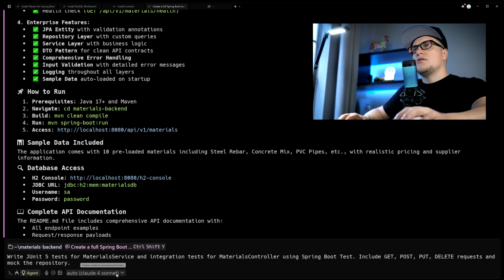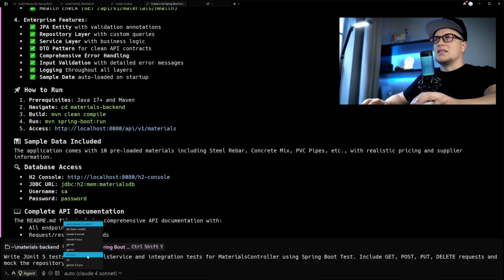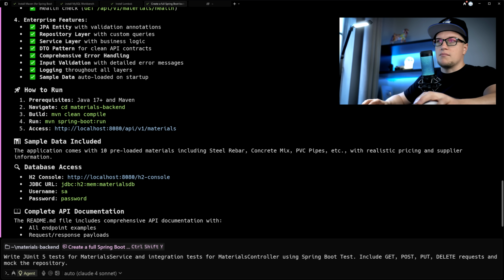Before I hit enter, note that I'm using Claude 4 Sonnet as my default LLM. You can switch models manually, but I'll stick with Claude 4 for now. I think it's the best option at the moment.